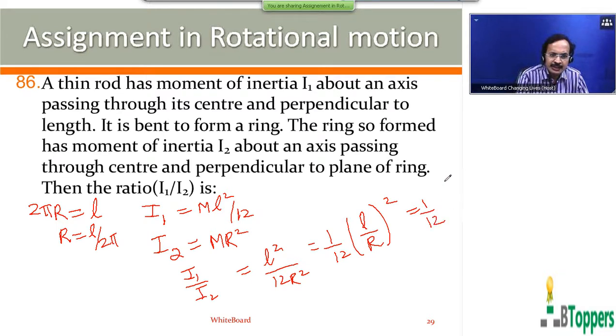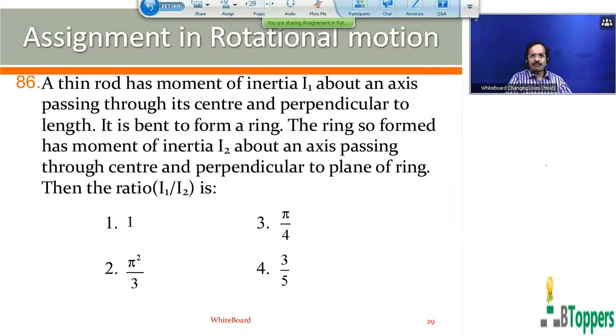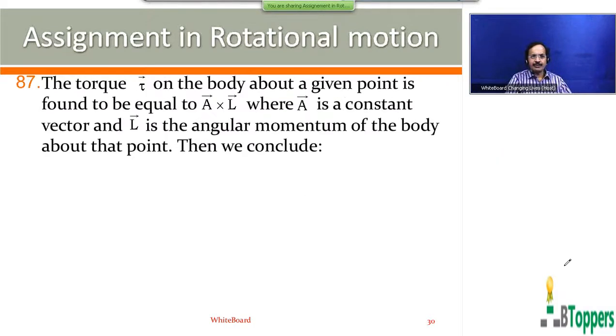So here L can be written as 2 pi r. So you get 4 pi square by 12, or pi square by 3 is the answer. So for question number 86, second option is the answer.